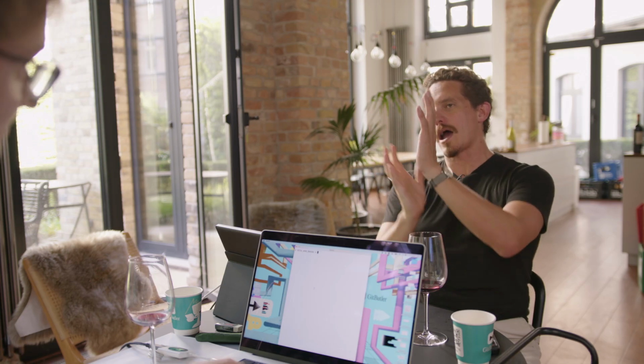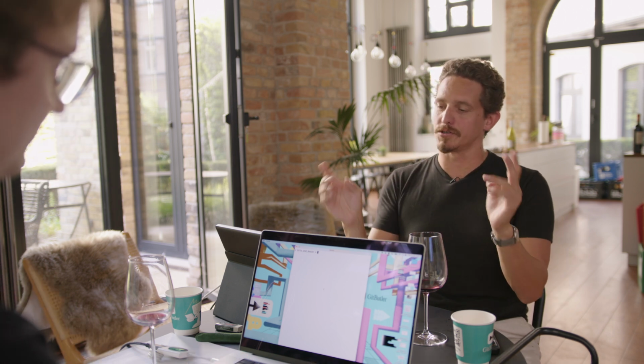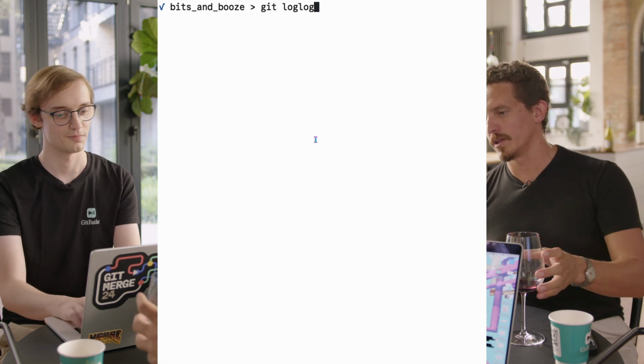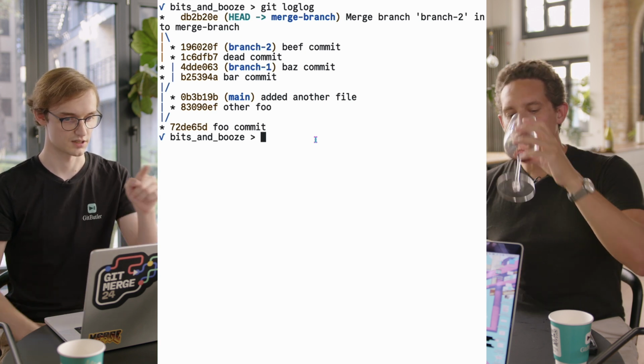We're gonna do some graph manipulation with rev-parse. There's some really nice tools here. So let's run git log again: git log --graph --oneline --all. We want to see what our network looks like. So this is our graph.